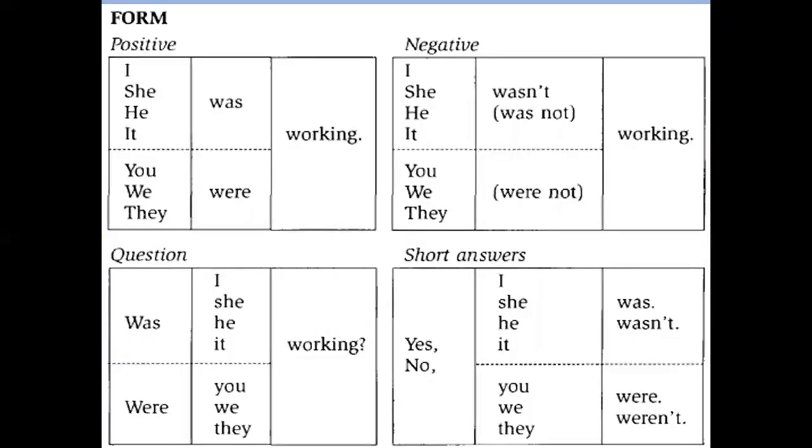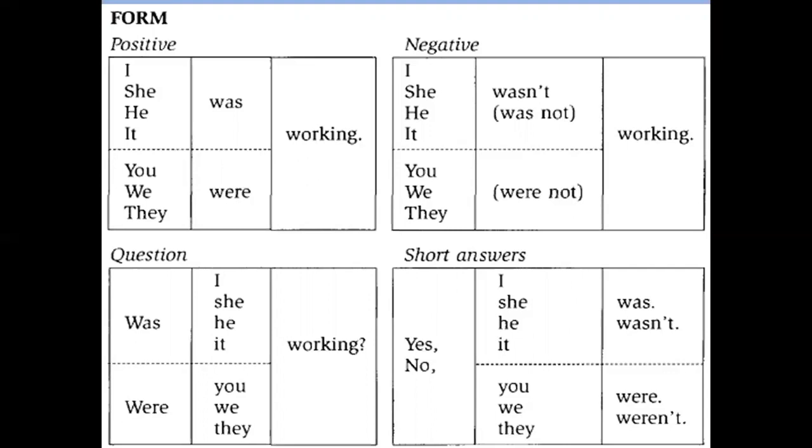Okay, now we have the form for the positive, which is the statement. Then we have the negative for the right side. Then in the column, we have the question and the short answer. Don't care about short answer right now, we just mentioned that. Okay, now for the positive, I, she, he, it, plus was.